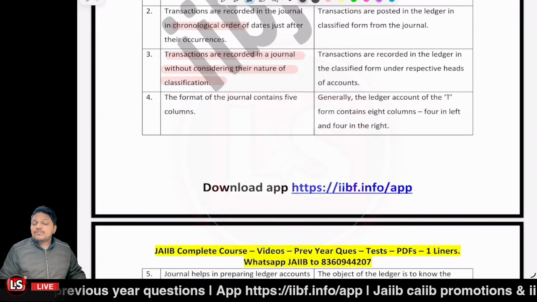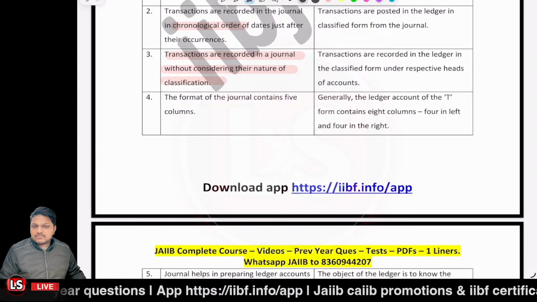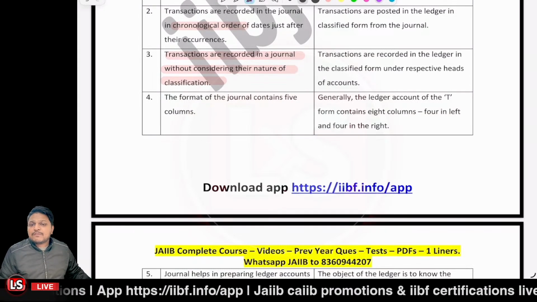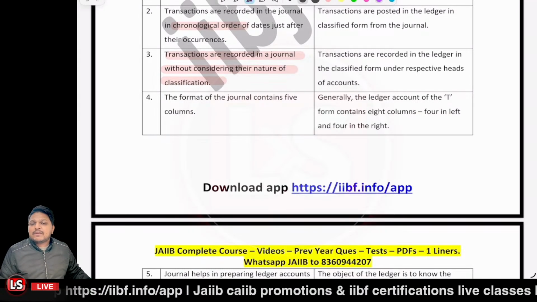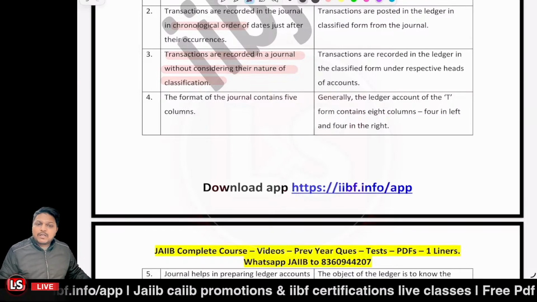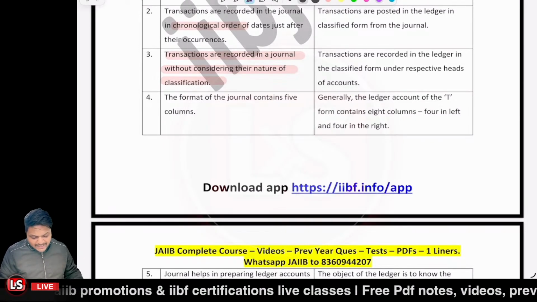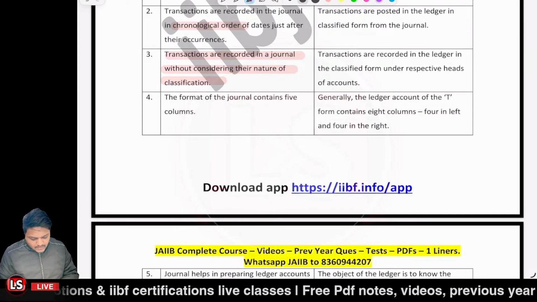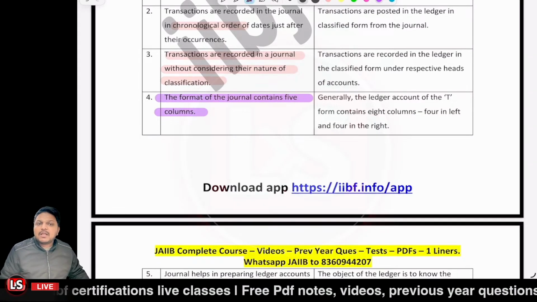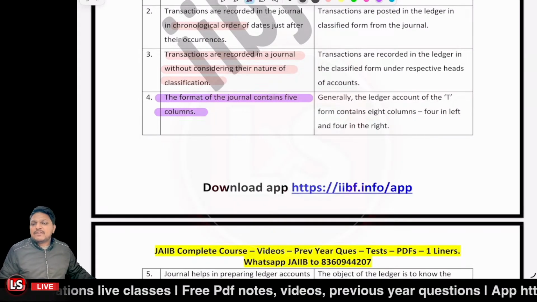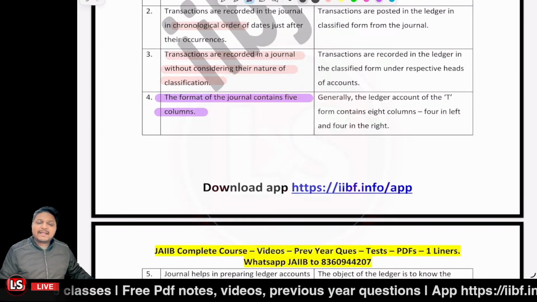And in the case of the journal, we have 5 columns. Which 5 columns were there? We had the date, particulars, ledger folio, debit amount, credit amount. Those 5 columns were there in the case of the journal. Whereas in the case of the ledger, we have 2 sides, debit side and credit side.